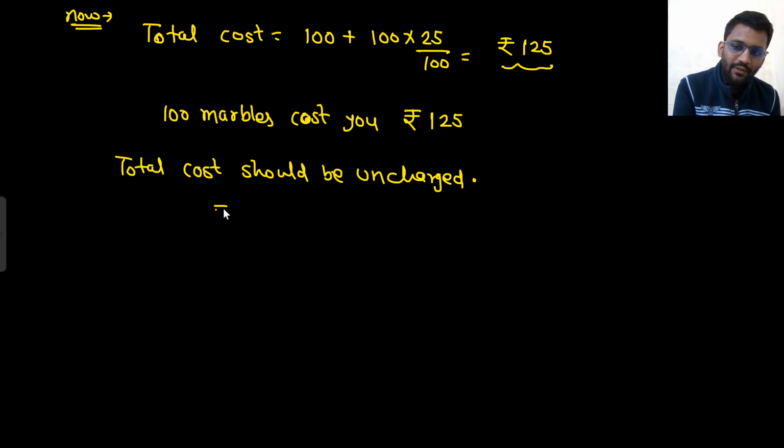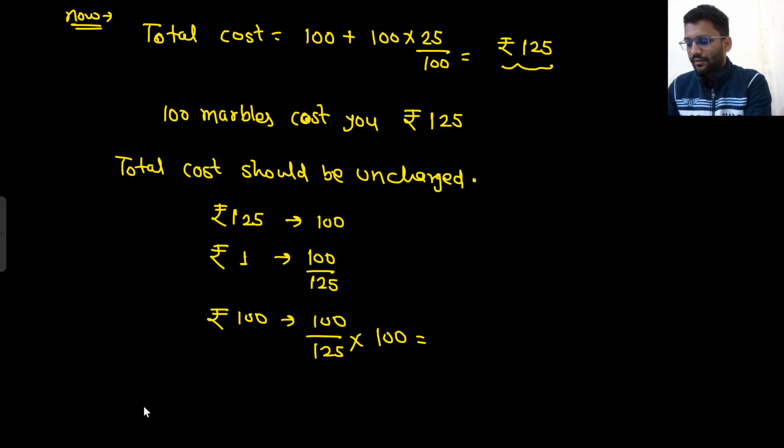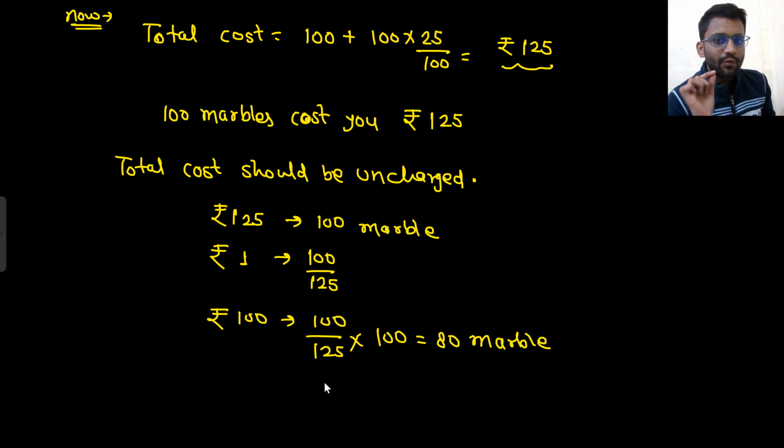So in 125 rupees, you get 100 marbles. In 1 rupee, how many marbles you will get? 100 by 125. And in 100 rupees, how many marbles you will get? 100 by 125 into 100. Right? So that would be 80 marbles. So now each marble cost you 1.25 rupees. So you can afford only 80 marbles, so that your total cost is 100 rupees.